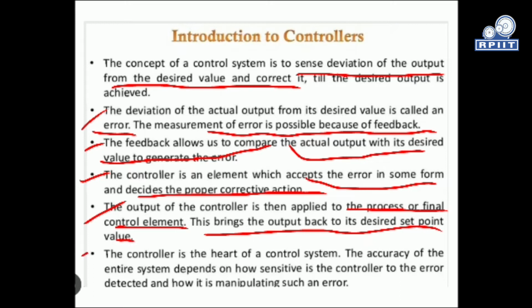And finally, the controller is the heart of the control system, and the accuracy of the entire system depends on how sensitive the controller is to the error it detects and how it manipulates such an error. So this is the controller working actually. This is the main part of our control system. The controller plays a very important role, and its accuracy depends upon how sensitive the controller is to the error being detected, and how much it will correct or manipulate. So that is the accuracy of your controller.